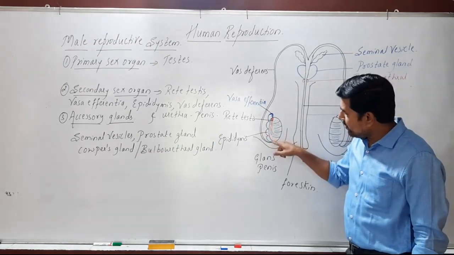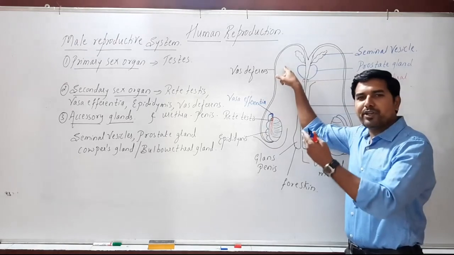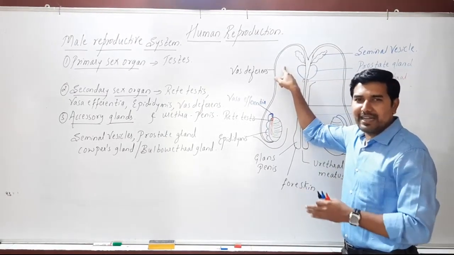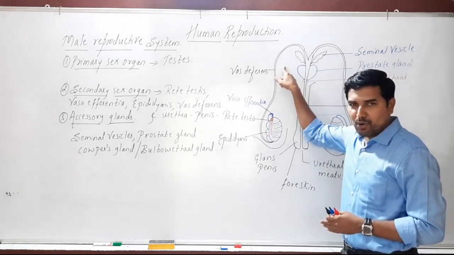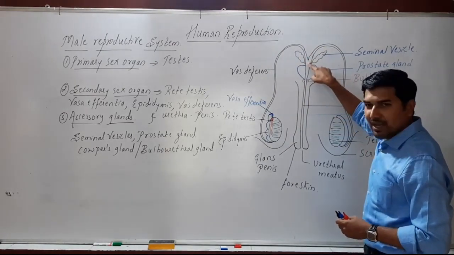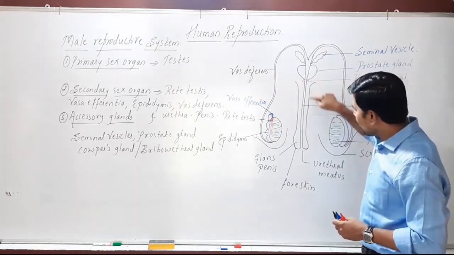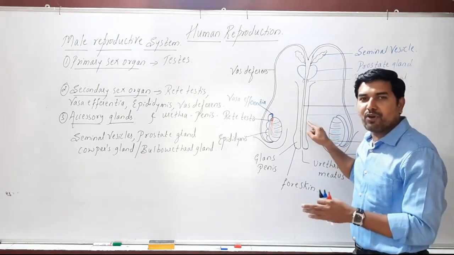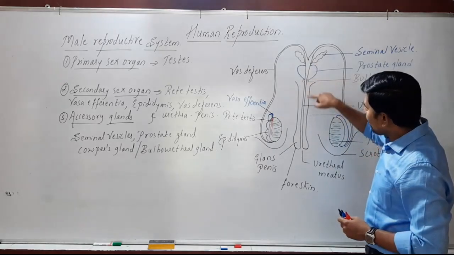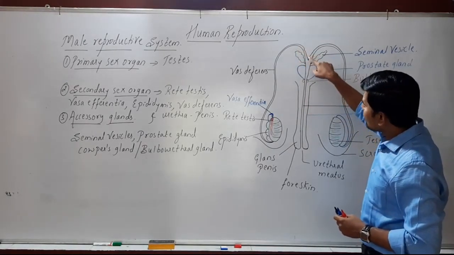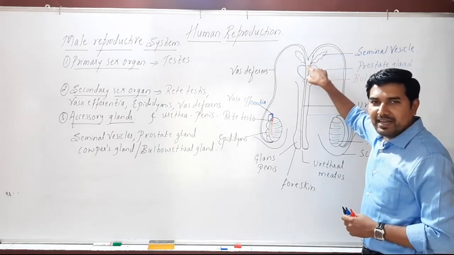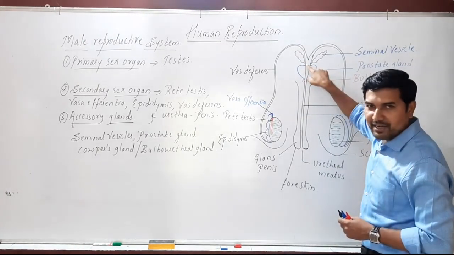And from the epididymis arises a long tube-like structure that measures around 35 to 40 centimeters, or about 17 inches long, which is the vas deferens. This vas deferens joins the urethra. Remember, the urethra is the common passage for urine and sperm in the male reproductive system. The vas deferens joins the urethra at a region called the ejaculatory duct.